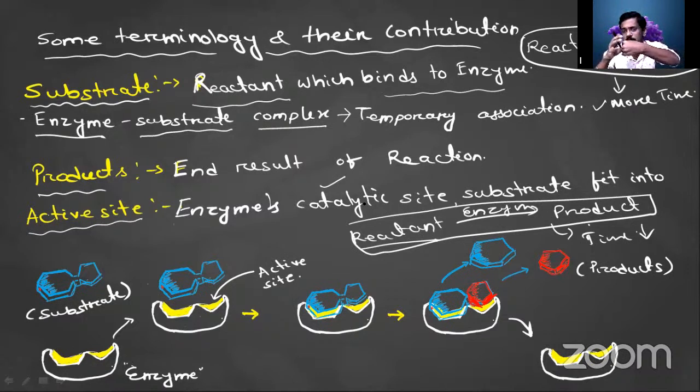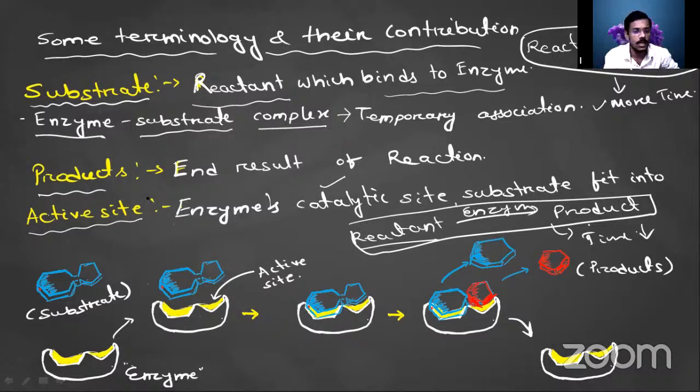So what is the active site of the enzyme? The site of the enzyme at which the substrate will come to bind, that site is called your active site. In that active site, the reaction will occur, and after completion of the reaction, the enzyme will separate, and the product which is formed here will also separate.